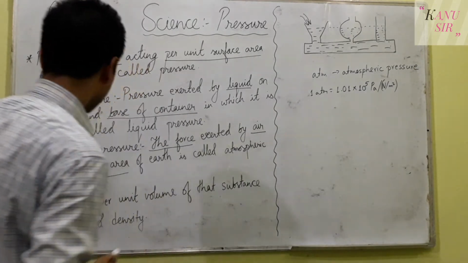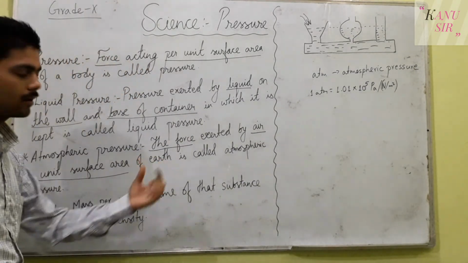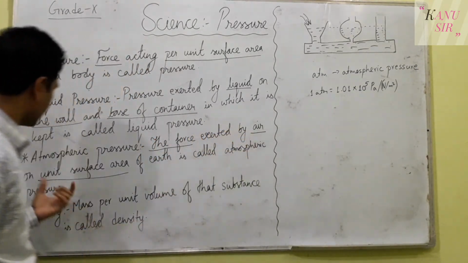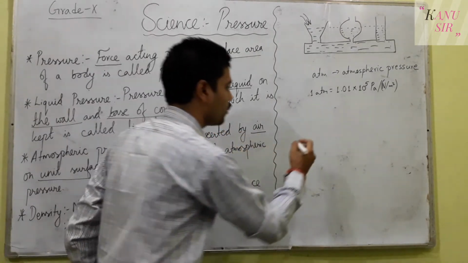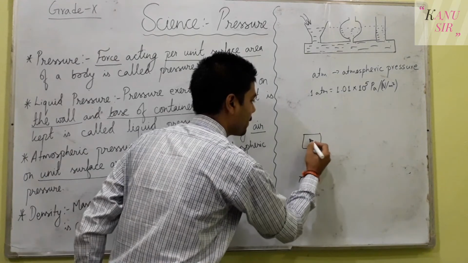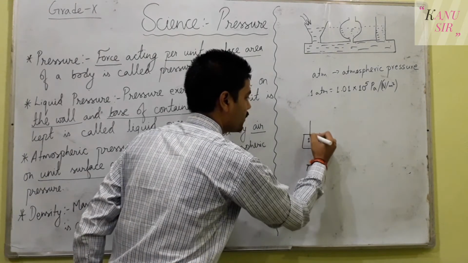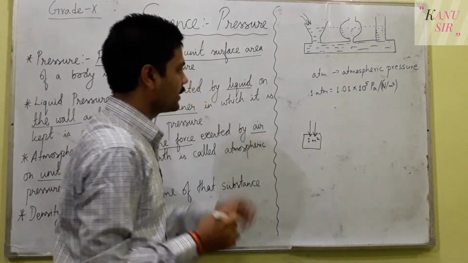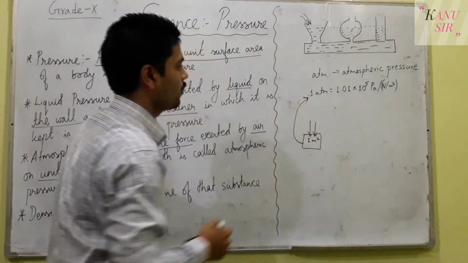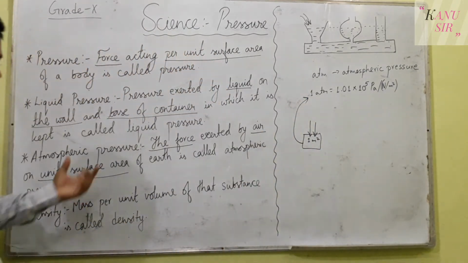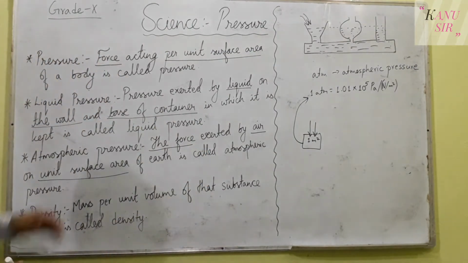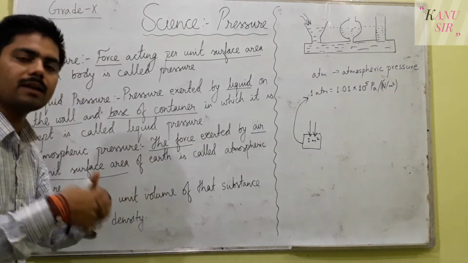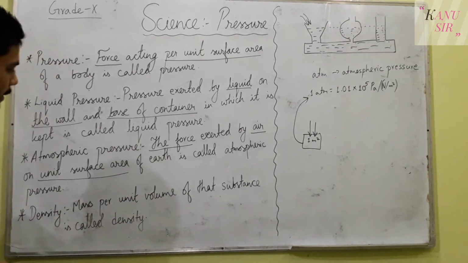So what is atmospheric pressure here? Once again let us recall it: the force exerted by air on unit surface area. So in a certain area, or in 1 meter square area, if the force is being exerted, then that is equal to 1 atm, or you can say the atmospheric pressure. So if air exerts pressure in a certain area, that is also called atmospheric pressure.